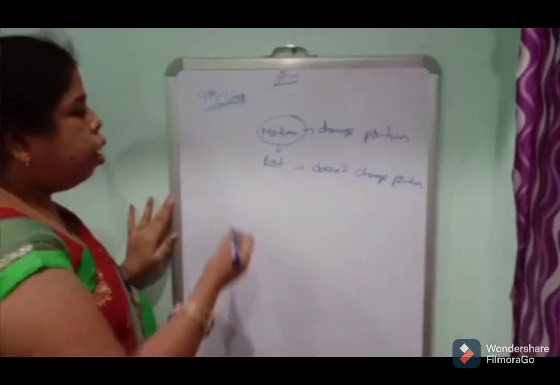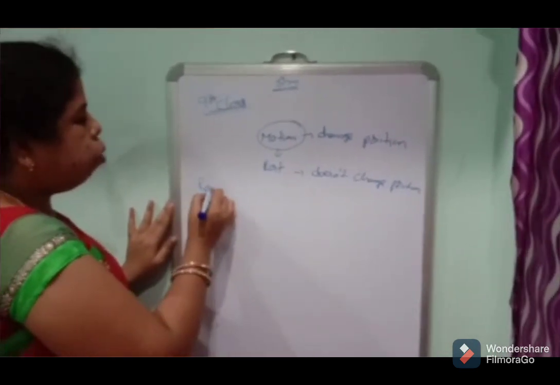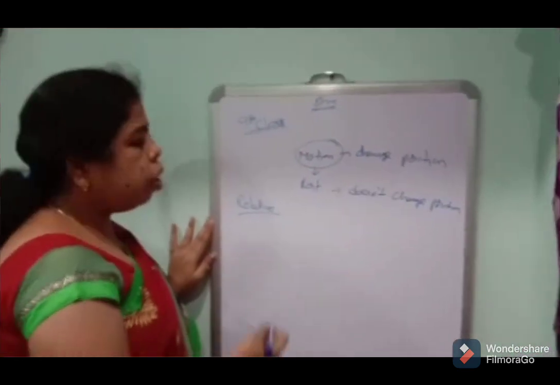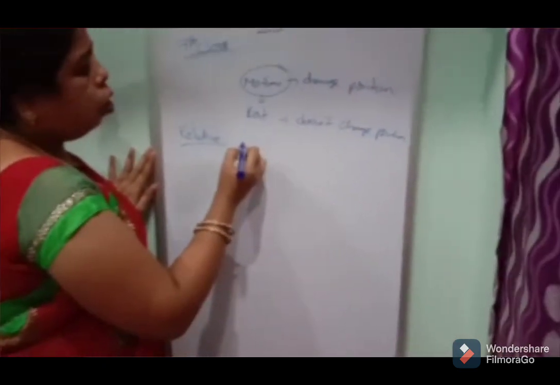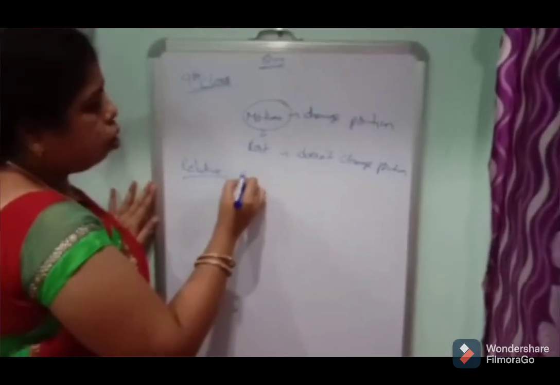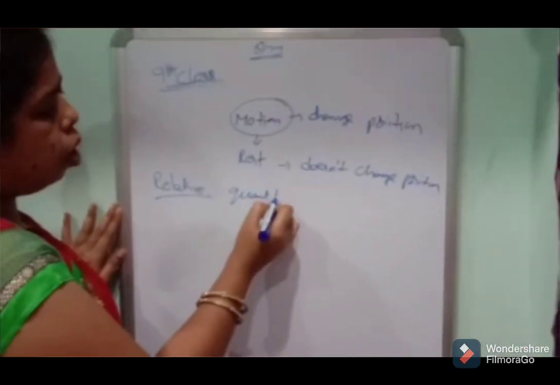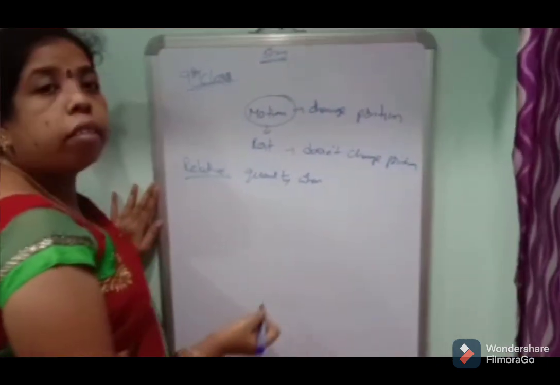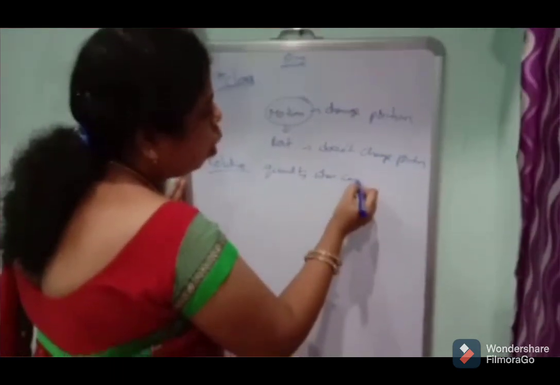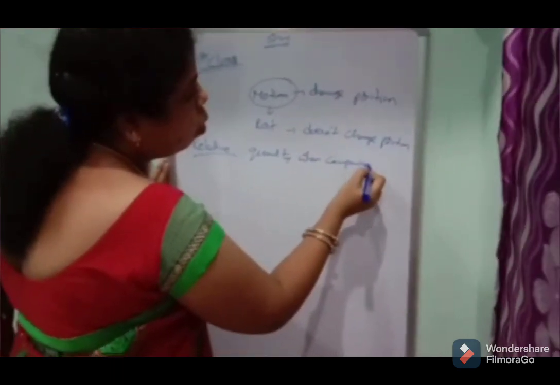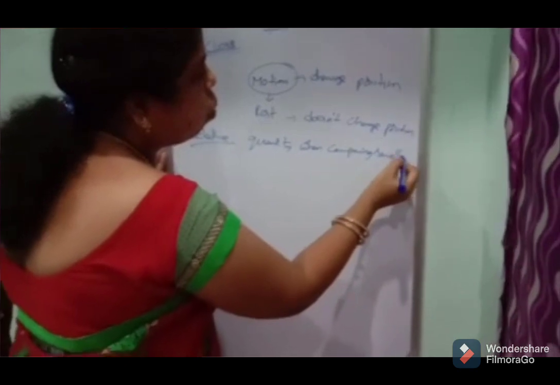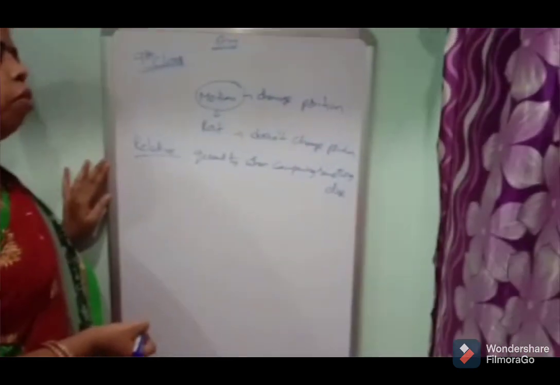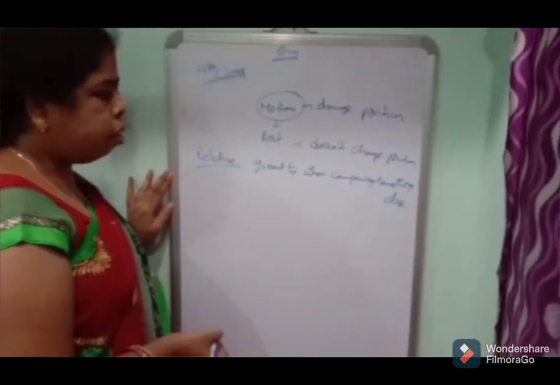Next, we discuss relative. Relative means a physical quantity when comparing with something else.